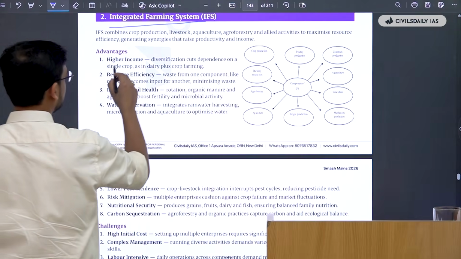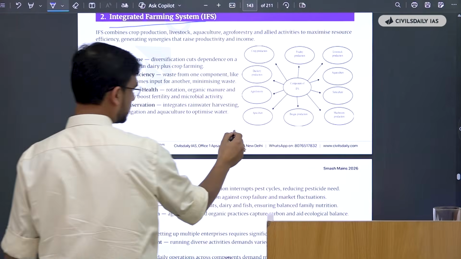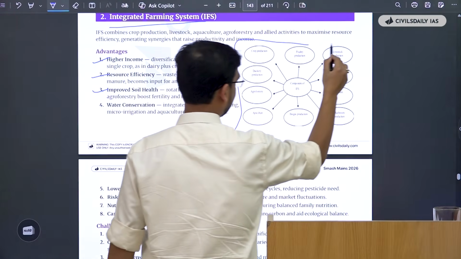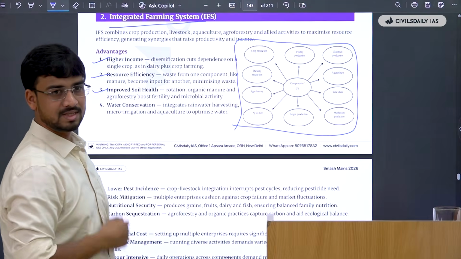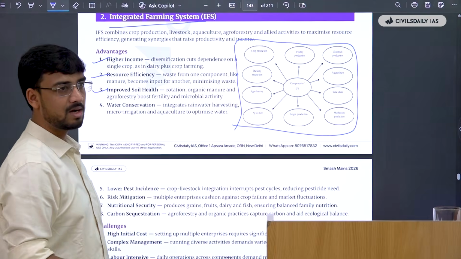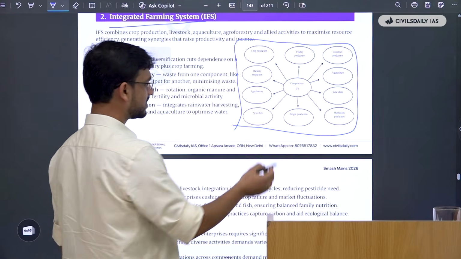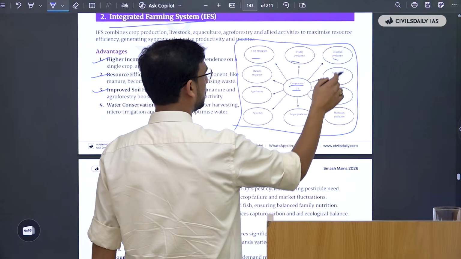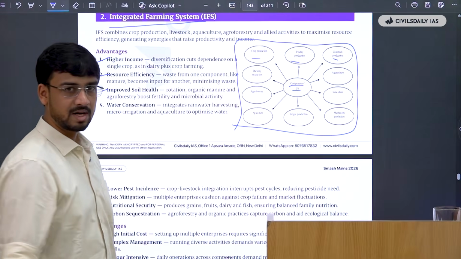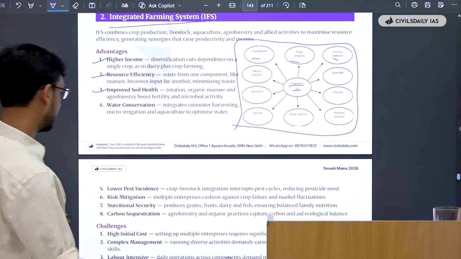There's the integrated farming system. You have the advantages: higher income, resource efficiency. This is what I was talking about exactly. If you are able to reproduce it in the examination as a smart art, your work is pretty much done, because you have explained to the examiner that okay, I am aware of this part as well, that these are the components of integrated farming system that I can include, and use your existing knowledge very smartly in this regard. Okay.